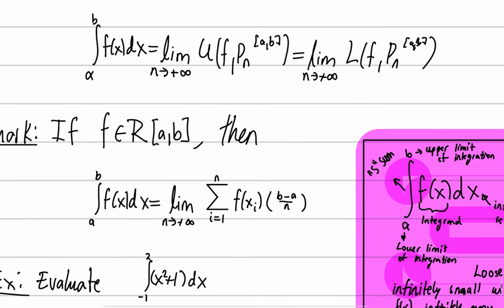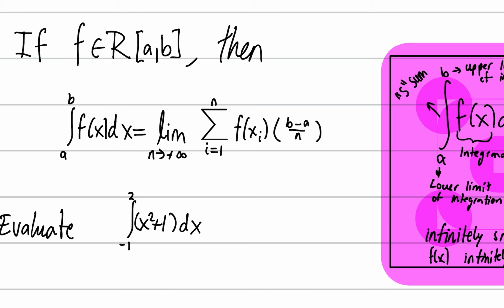Noticing the upper sum is less than or equal to every other tagged sum we could possibly find, which is less than or equal to the lower sum. That's how we define the upper and lower. And if we take the limits, maybe you could visualize that, we have the upper sum less than or equal to, I don't know, the left point Riemann sum, less than or equal to the right point Riemann, less than or equal to midpoint Riemann, less than or equal to lower. But this limit is equal to this limit. The rest by squeeze theorem will just be squeezed in between. So then basically, we're going to choose for convenience our right endpoint Riemann sum, right?